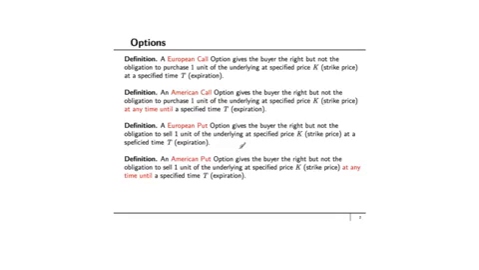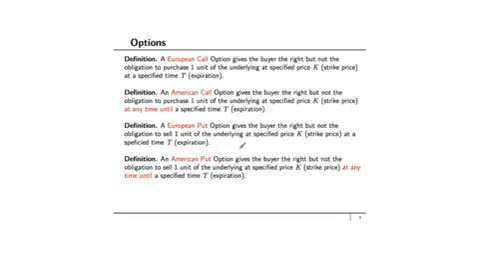Here are concrete definitions. A European call option gives the buyer the right, but not the obligation, to purchase 1 unit of the underlying asset at a specified price K, called the strike price, at a specified time, capital T, called expiration. An American type call option gives the right, but not the obligation, to purchase 1 unit of the underlying at a specified price K, called the strike price, at any time until a specified time, capital T, called expiration.